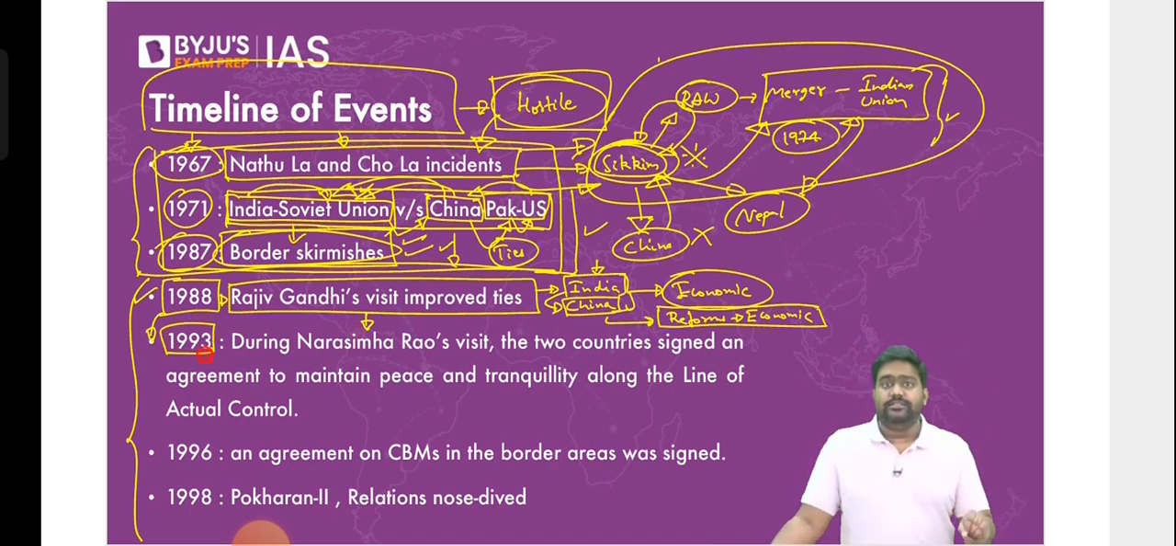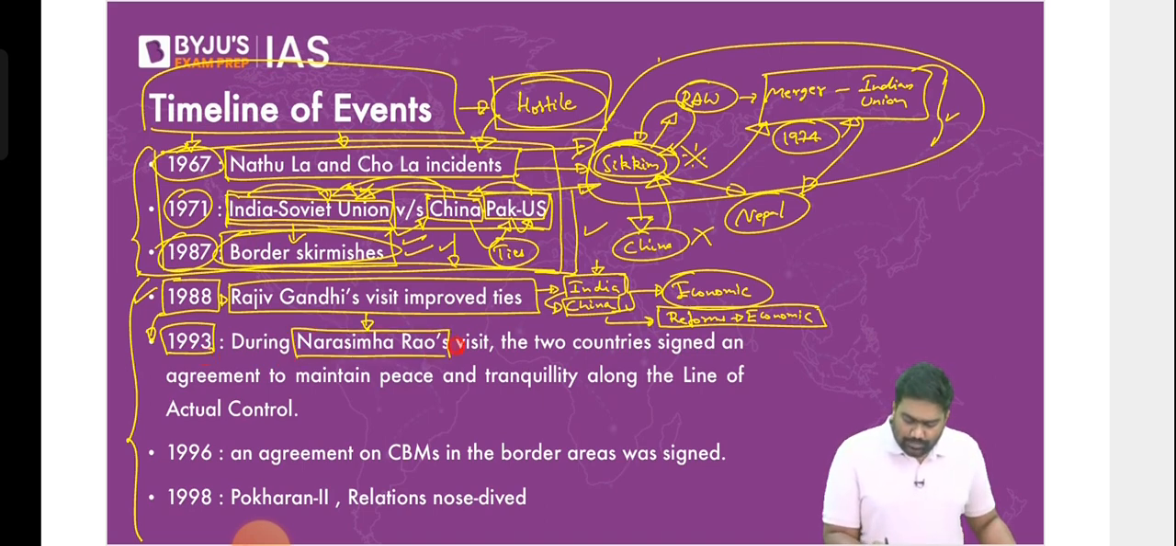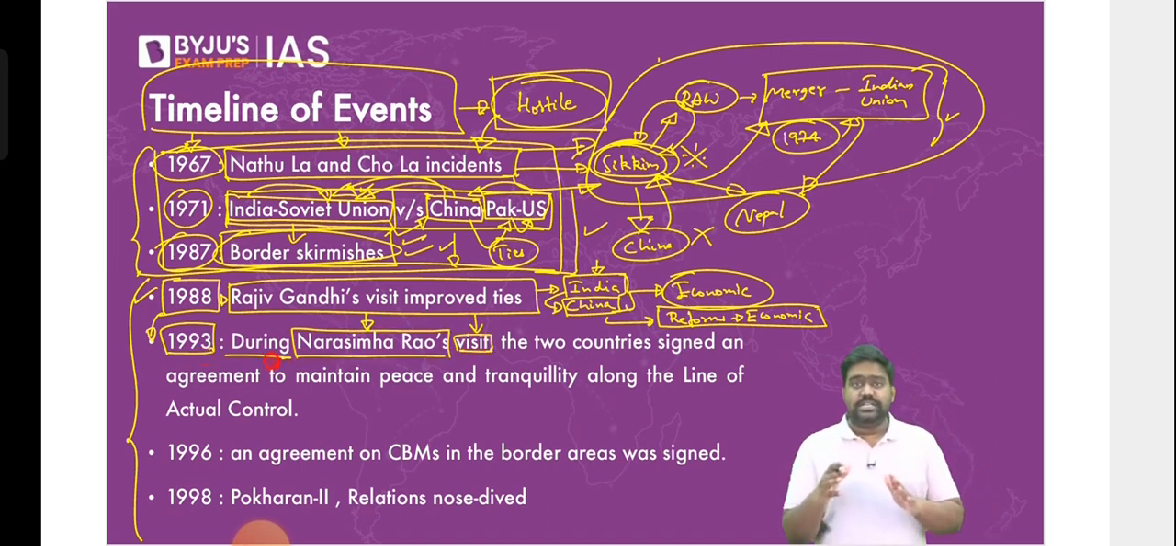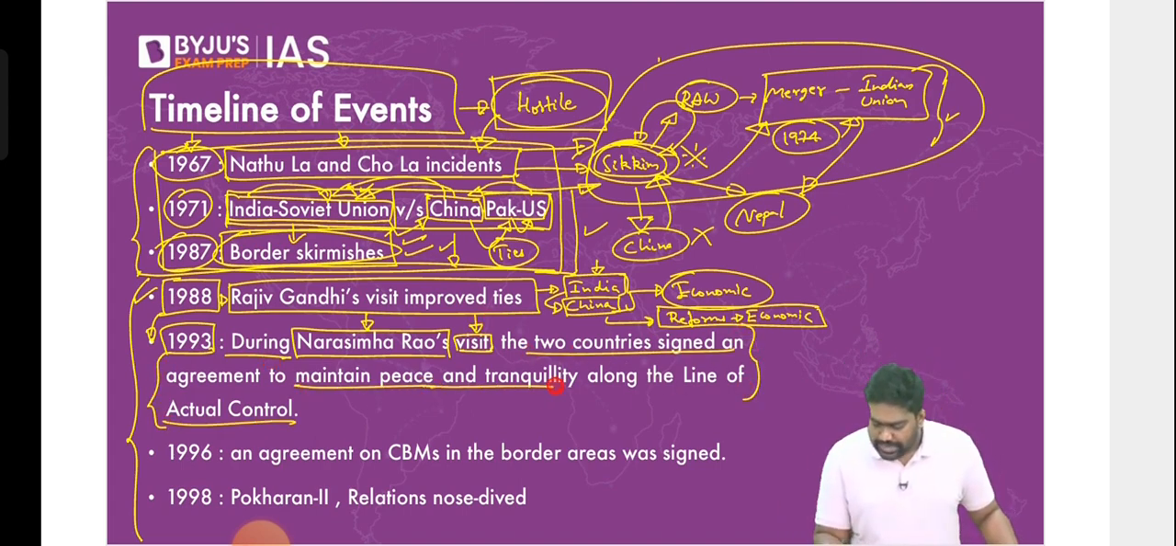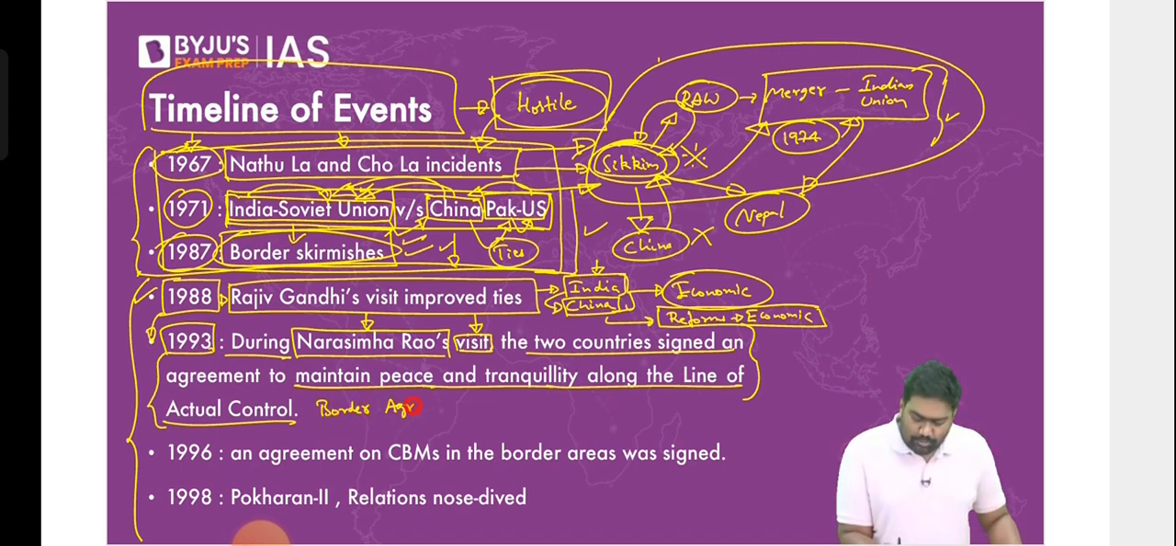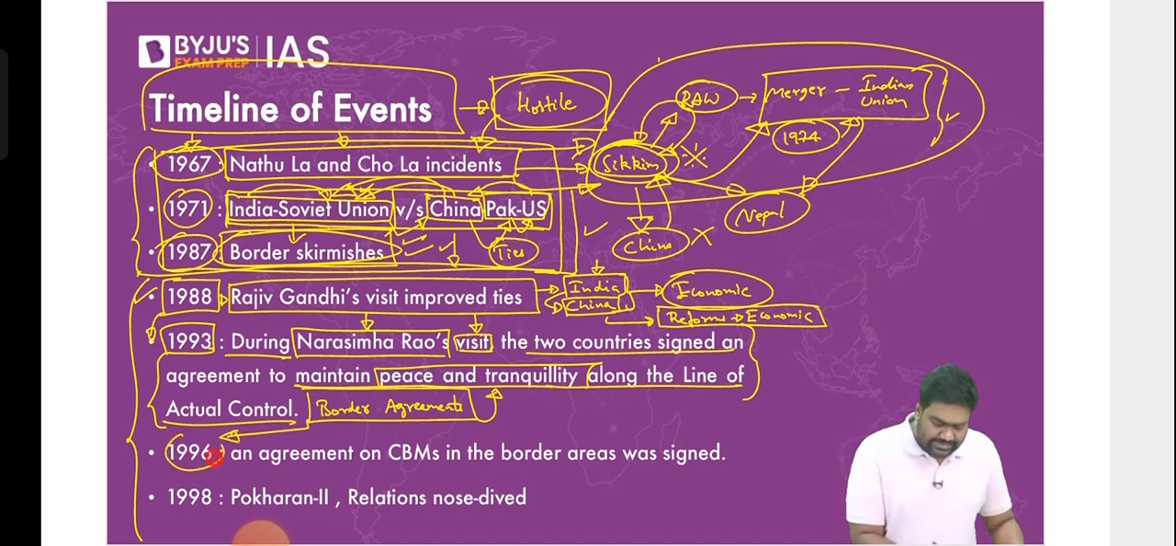A few years later, in 1993, then Prime Minister Narasimha Rao built upon what Rajiv Gandhi had achieved. Rajiv Gandhi's visit just opened up the relationship. A new phase began. Slightly friendly ties started happening. This was taken forward by Narasimha Rao by signing two important border agreements. Two extremely important border agreements were signed, one in the year 1993 and the second in the year 1996.